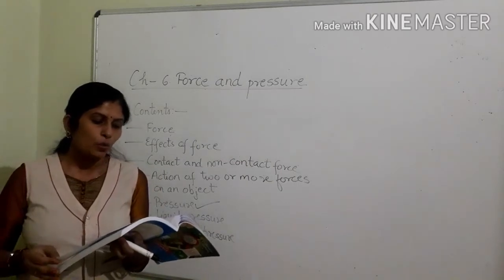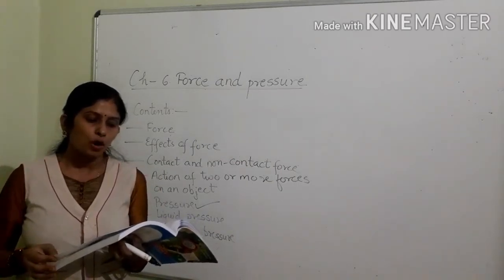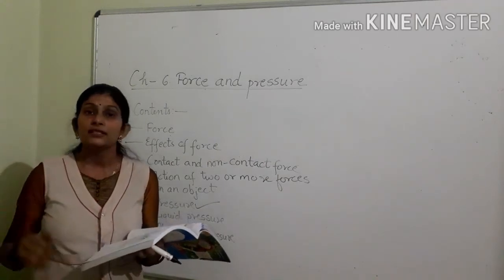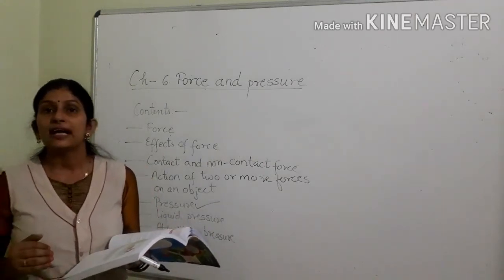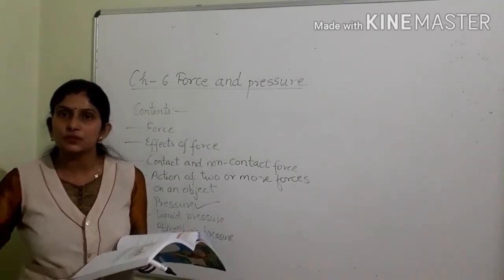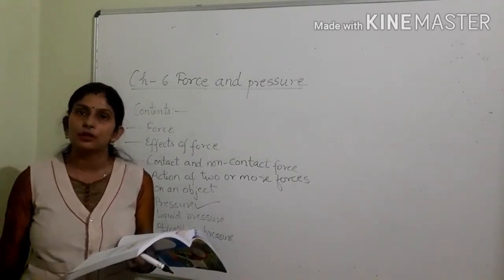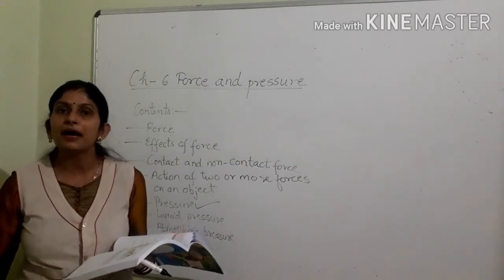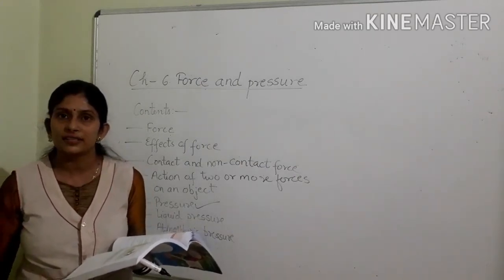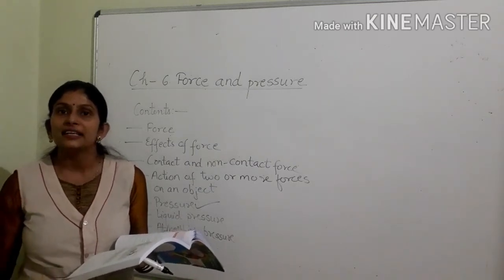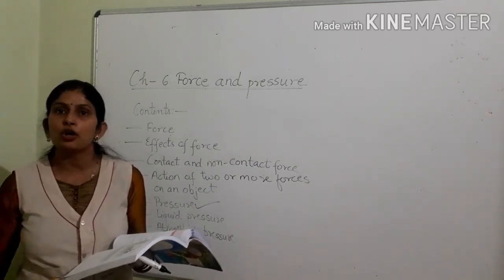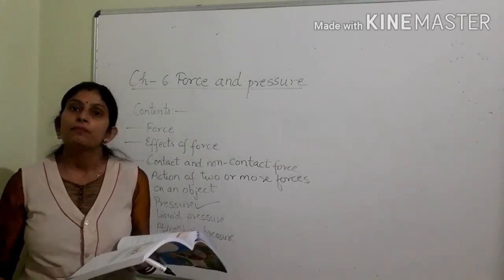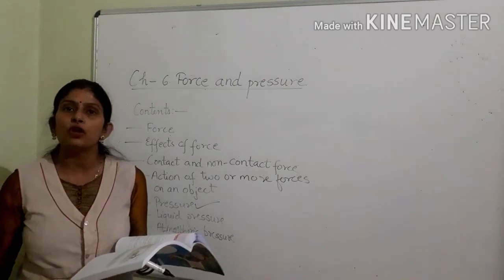Third question. Why does the thickness of the wall of a dam gradually increase with the depth of water? See, as I told you that liquid pressure increases with increase in depth. So, when depth increases, pressure exerted by liquid or water also increases. So, to withstand this high water pressure or liquid pressure at high depth, dams are made with thick walls at the bottom.